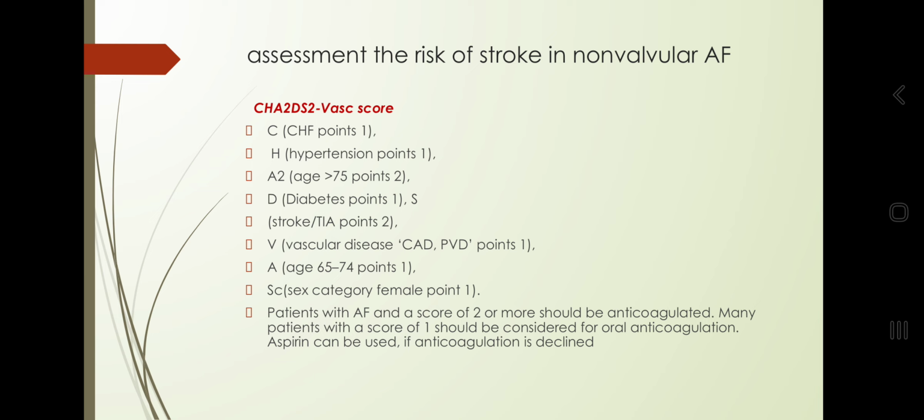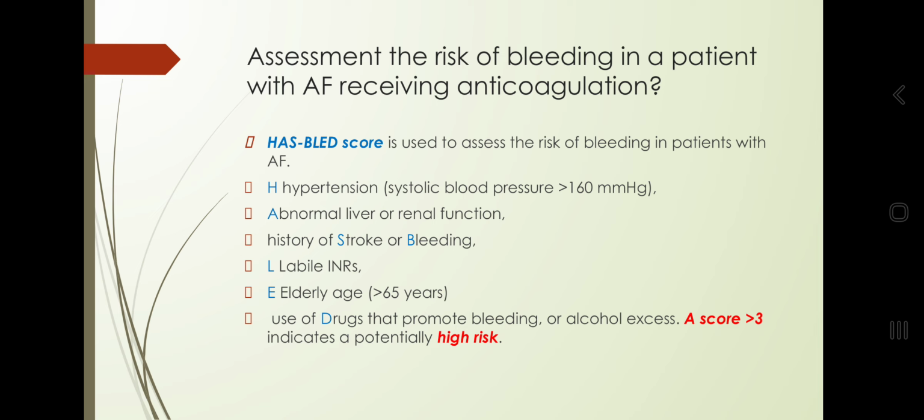How to assess the risk of stroke? In AF, we know this score, the CHA2DS2-VASc score. Every item will give 1 point, except for age more than 75, which will take 2 points. And if past history of stroke or TIA, he will take 2 points. Okay? 2 or more, start anticoagulation. If male, 1 is enough to start anticoagulation, because female will take 1 by her sex.